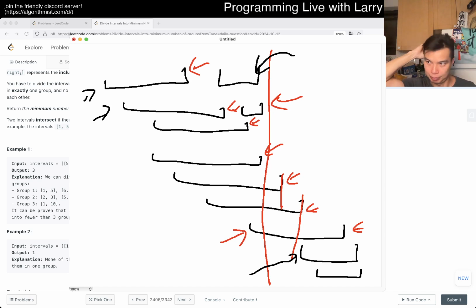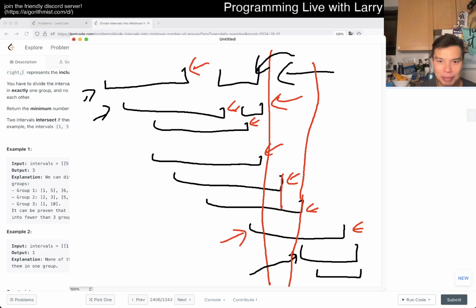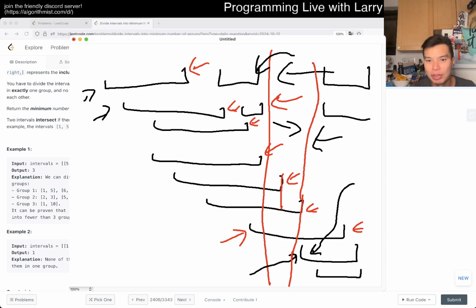So what does that mean? That means everything to the left of this line, it really doesn't matter what you pick. If we're going to do a full update, technically it's left of this line, because we process from left to right, and now this second line to the right. We're still focusing on this interval. Everything to the left almost doesn't matter which one you pick. What I mean is, let's say you have this interval and you want to insert it into this group, or this group, or this group. For all these groups that ended before the line, it doesn't matter which one you go to, because the gap doesn't matter.